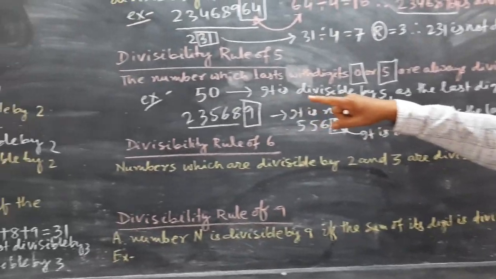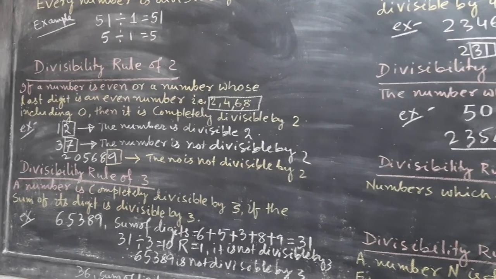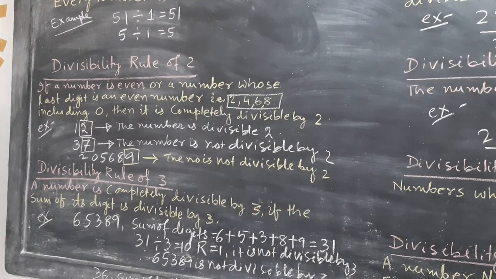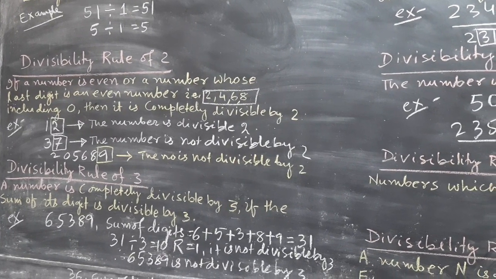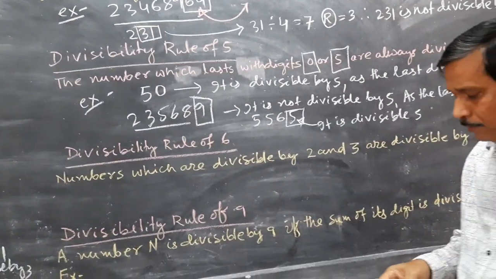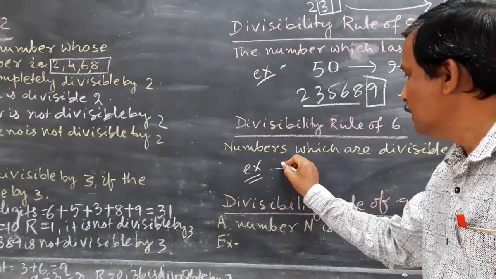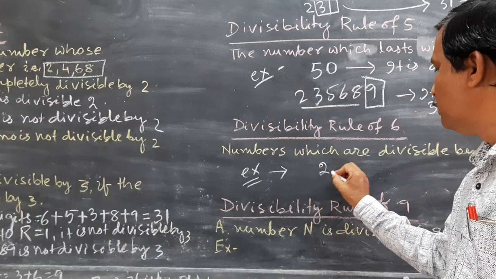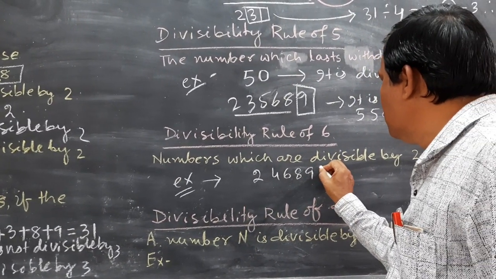If a number is an even number, or a number whose last digit is an even number, that is 2, 4, 6, 8, 0, then it is divisible by 2. Suppose for example, you see any number, suppose here is given 2, 4, 6, 8, 9, 8.